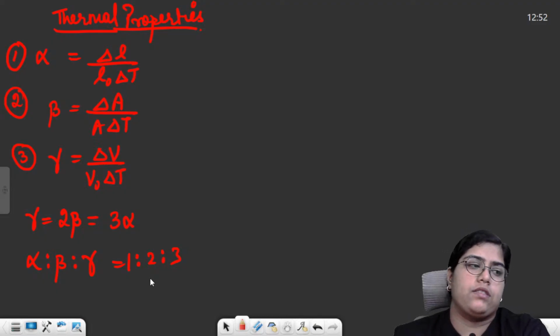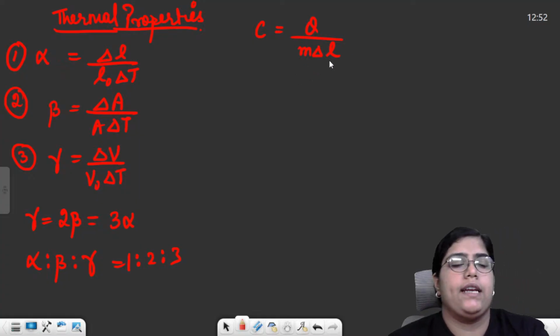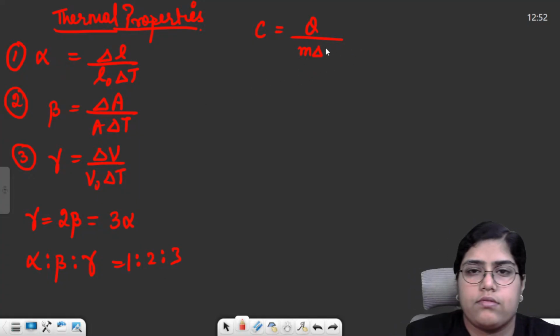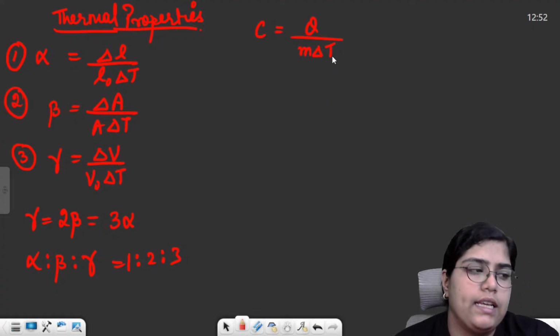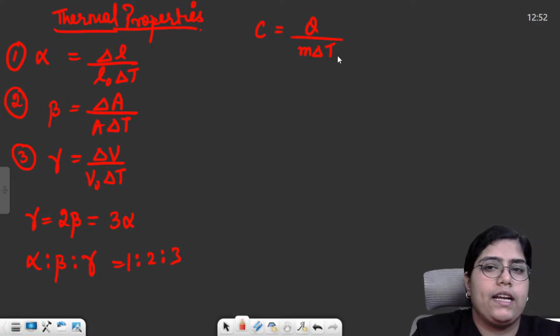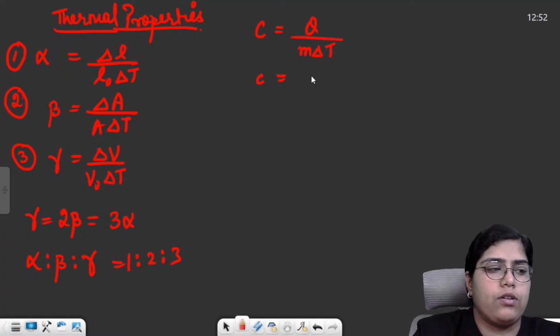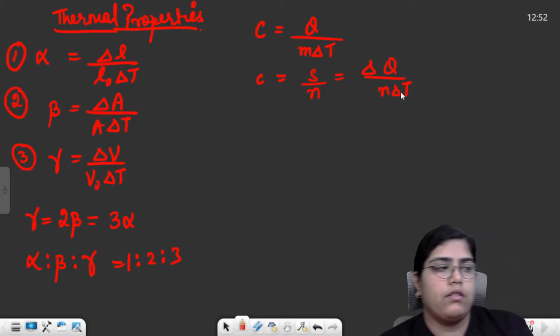Then the second part was specific heat. Specific heat capacity is basically Q divided by M delta T. Q is the total heat, M is the mass, and delta T is the change in temperature. Then heat capacity is basically delta Q by delta T. Then the last thing was molar specific heat capacity, small c. Capital C is specific heat capacity. Molar specific heat capacity, small c, is basically delta Q divided by n delta T, right?